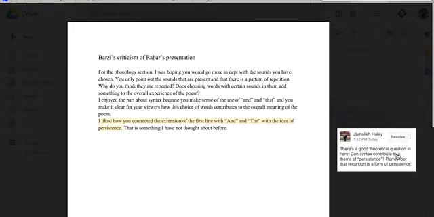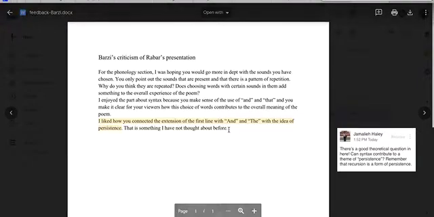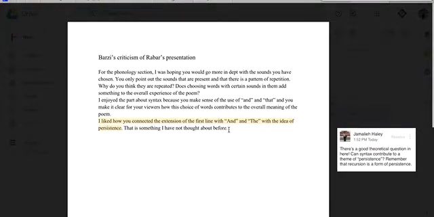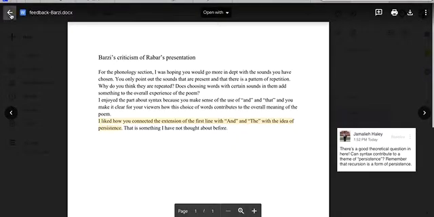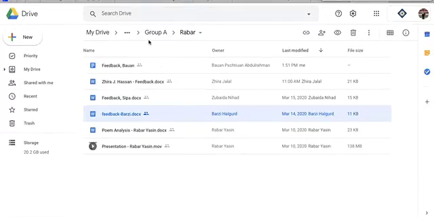Can syntax contribute to a theme of persistence? So, in my head, I'm thinking, obviously, yeah, that's all syntax is, right? Syntax is recursion, and recursion is a form of persistence, saying I can keep going and going and going. It will persist. So how can that be represented in the poem? Well, with coordinators. That's what we've learned from syntax. And I'm not quite sure how the would get roped into that, but it's a starting place for a theoretical question for Rabar. There might be some others that may be easier or more interesting to him.